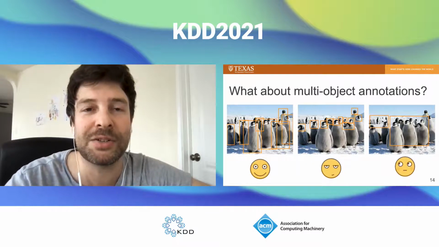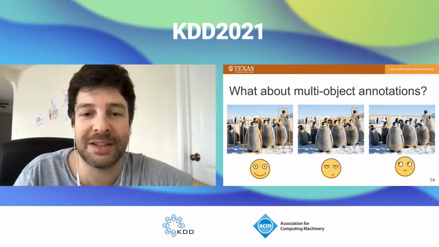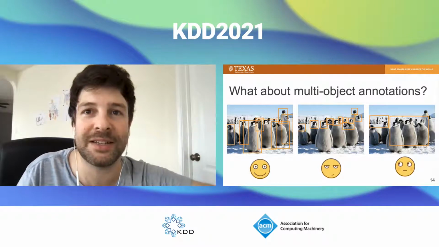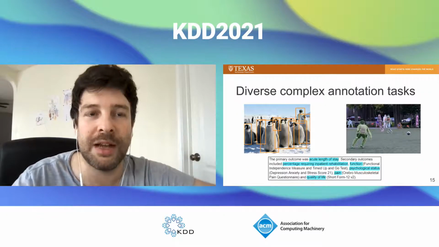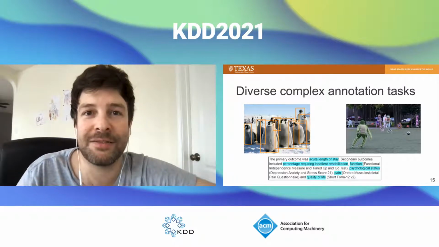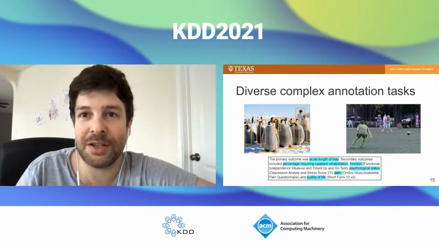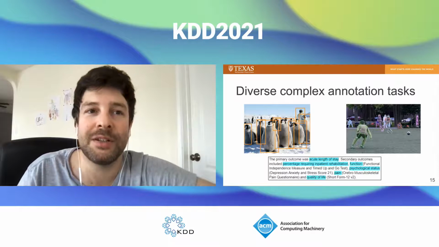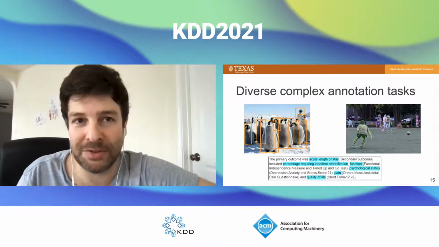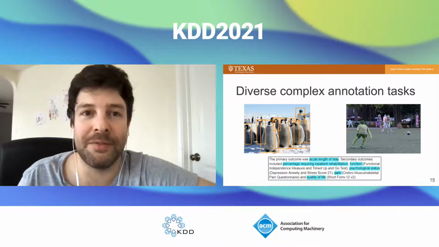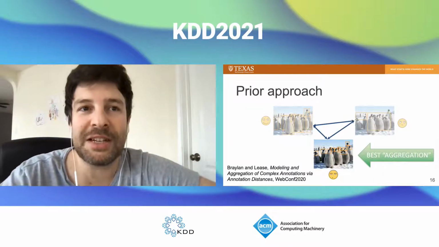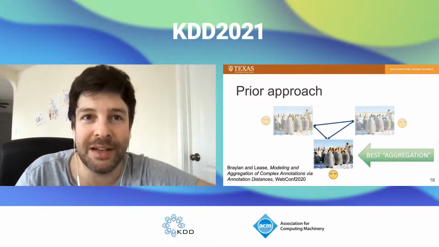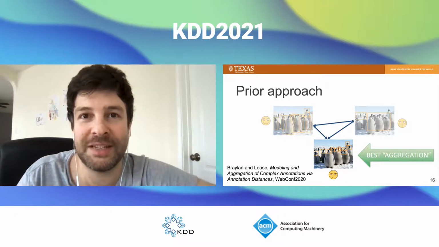And there's an additional source of complexity for these kinds of annotation tasks that we're looking at. For example, in this image here, there may be any number of penguin objects that you're asking annotators to mark out. Again, this applies to various kinds of annotation tasks. The fact that each item, which again might be an image or a document, can contain any number of individual objects for which annotators have to provide bounding boxes or key points or text spans, and multiple of these. So actually, you can use our previous work's multidimensional annotation scaling method on this. It will pick the most central of these multi-object annotations.